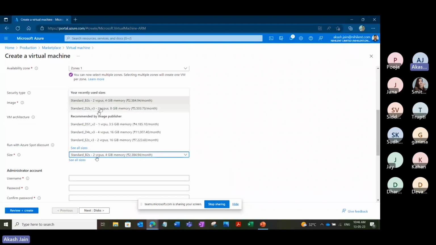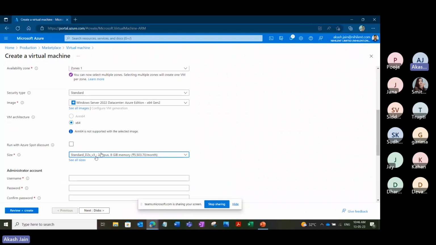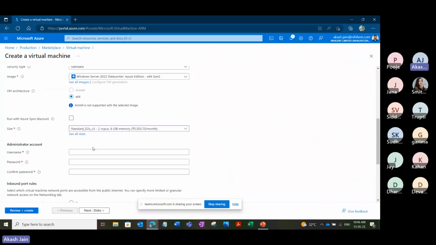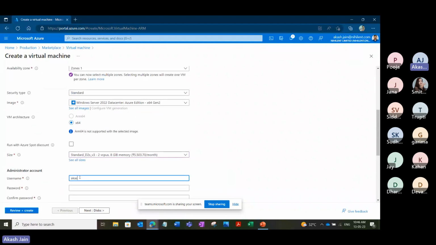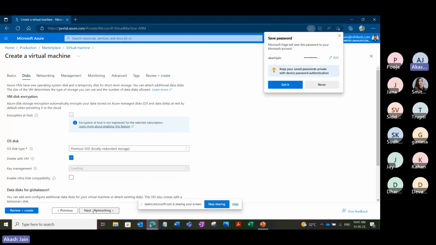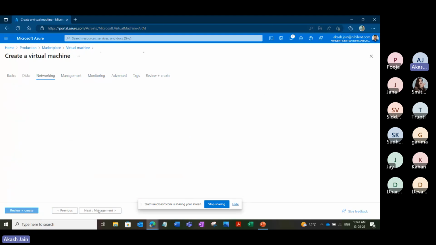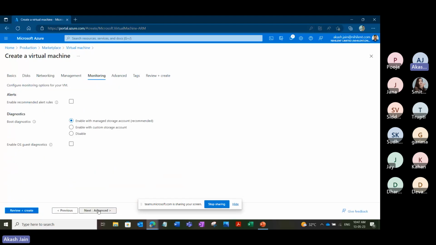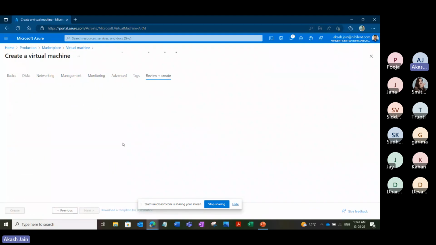It's selected by default as B2S, but I want to create it as D2S V3 because my manager said create a virtual machine, but he did not say anything about size. So let us change the size. I'll simply give a username. We'll give one password, and then let all the default settings be like this, and we'll simply go and review and create.